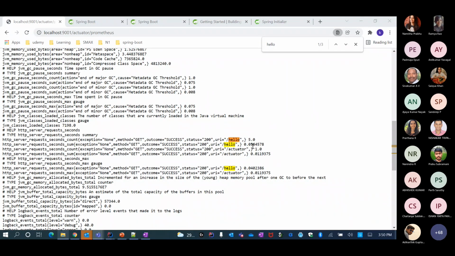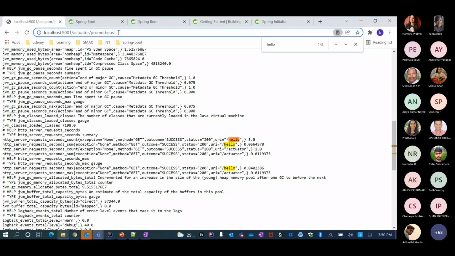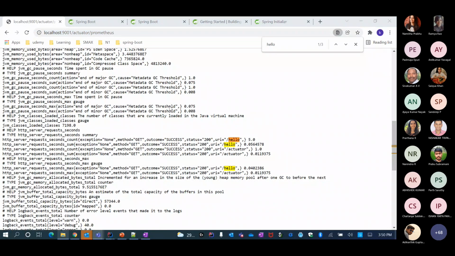So now what Prometheus can do is it can go into this Prometheus endpoint, and you can enable scraping. For folks who are familiar with Prometheus, it can keep scraping these metrics at periodic intervals, store them in the Prometheus time series database, and then expose them in a Grafana dashboard. So, I think that's all I wanted to show.